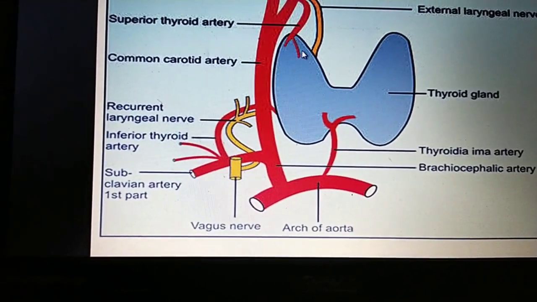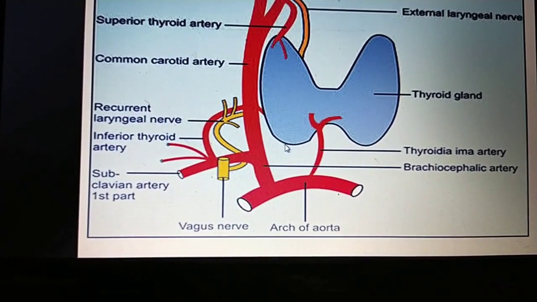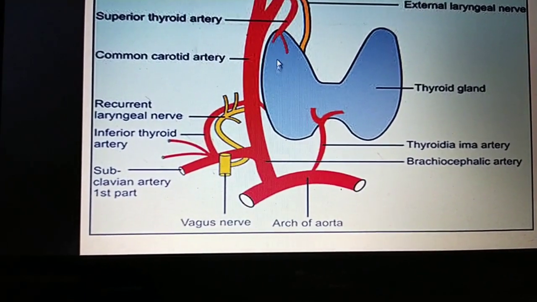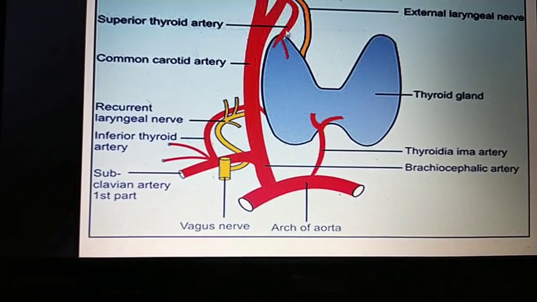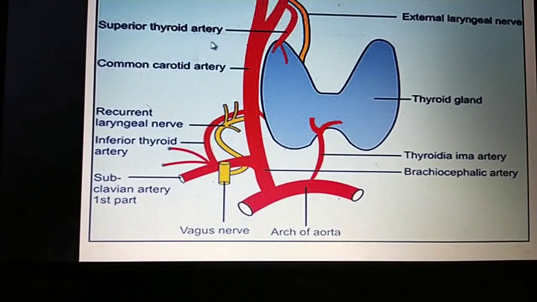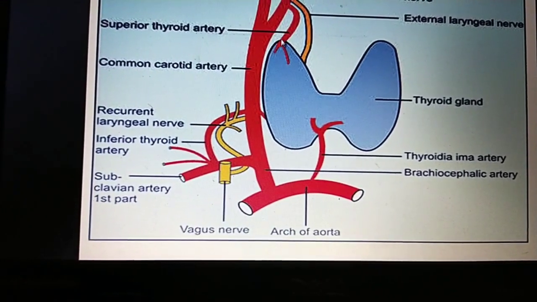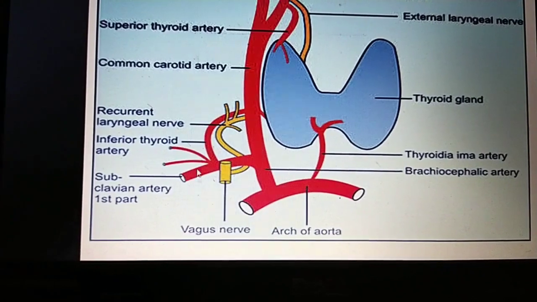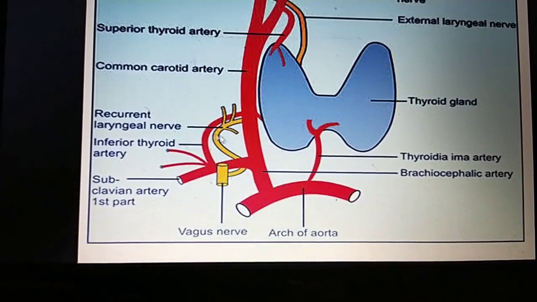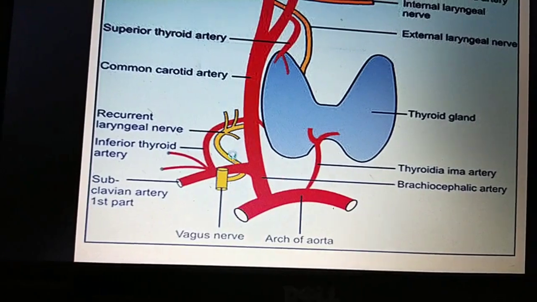And just remember, the neck is far away from the base. Near the base means legs, and the neck is near to the apex. Here apex means head. That's why the superior thyroidal artery is always ligated near to the gland or just above the gland, and the inferior thyroidal artery is always ligated away, because there may be chances of rupture or injury to the nerves. I will explain in the next slides.